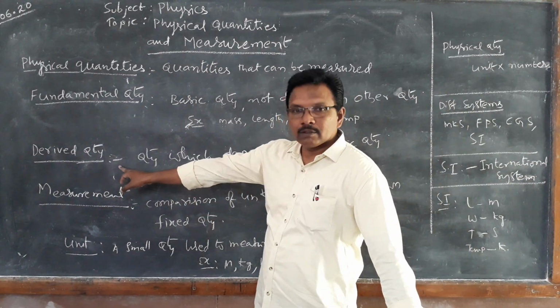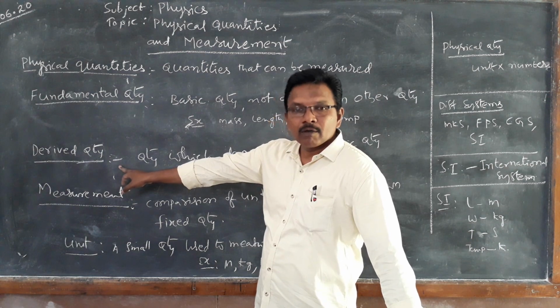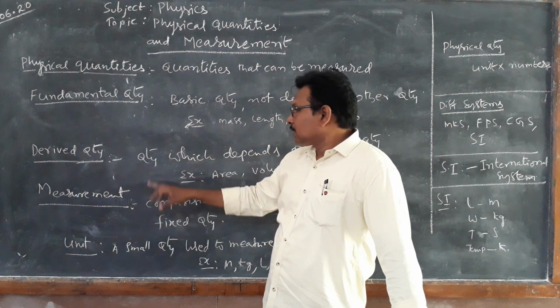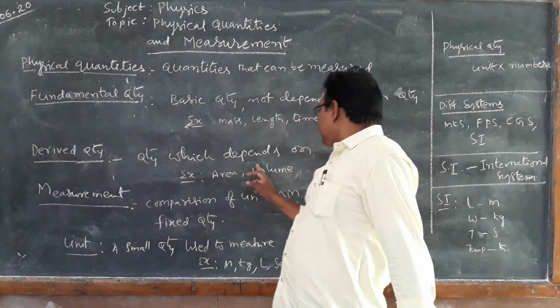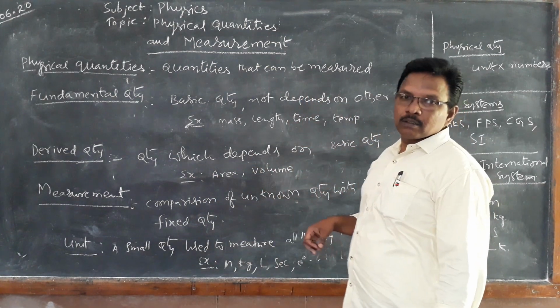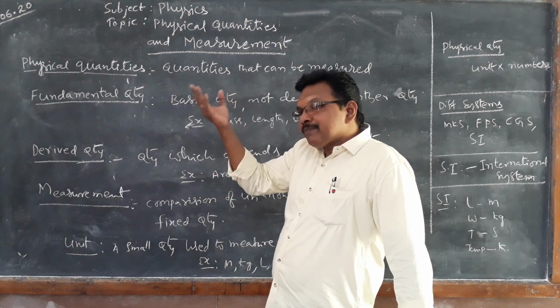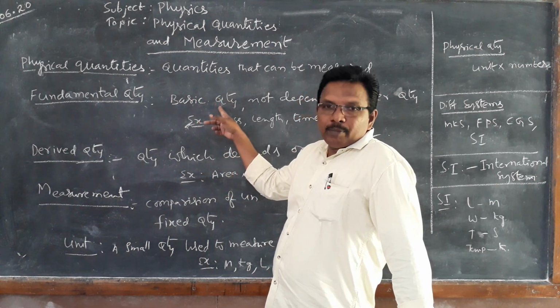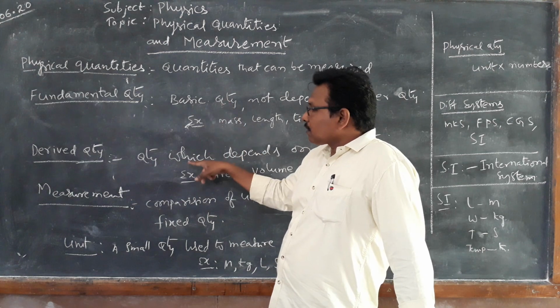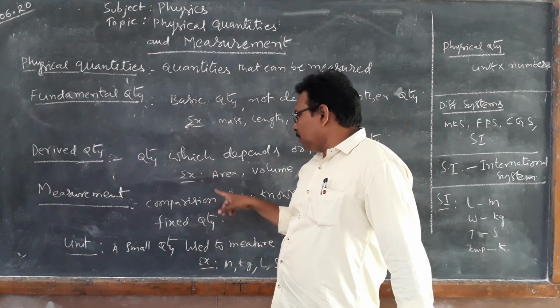Now another type is derived quantities. What are derived quantities? The quantities which depend on basic quantities. Some quantities we can measure by using basic quantities. So these are called derived quantities. Example: area.